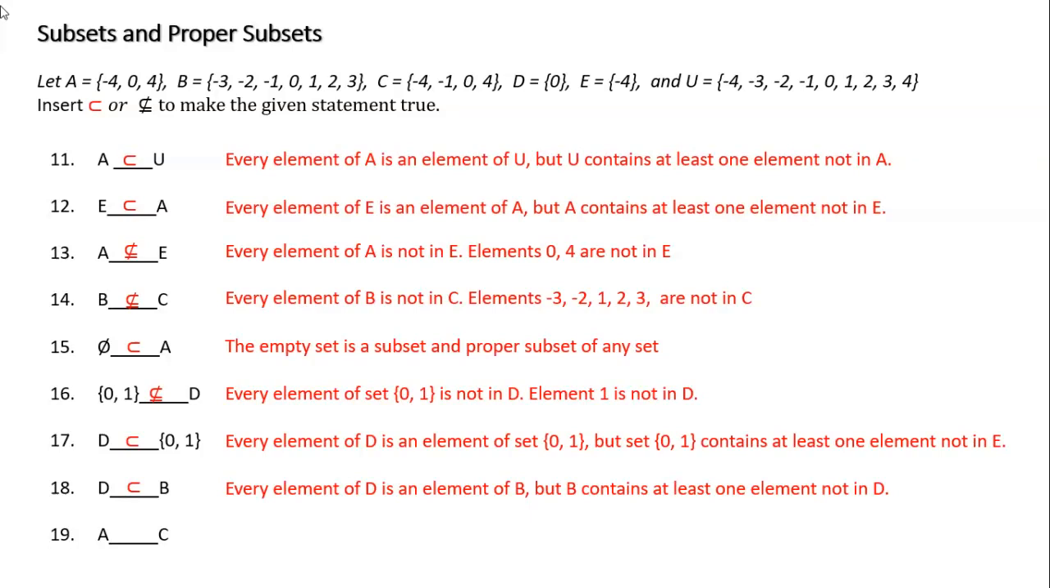Okay. How about A and C? Okay, A is -4, 0, 4, and C is -4, -1, 0, and 4. Okay, this one again, it is a proper subset because C has at least one more element that's not in A. Okay, all right.